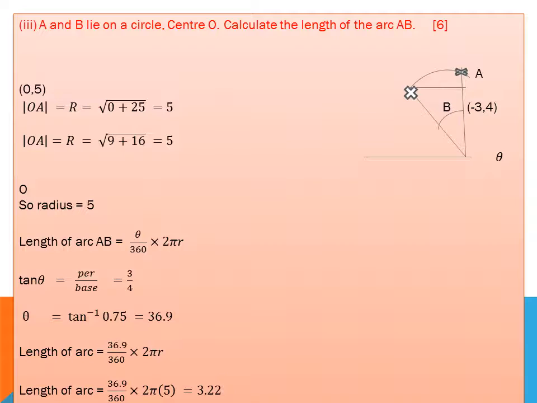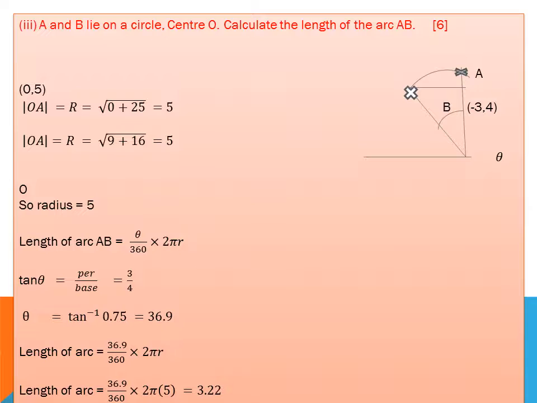Length of arc AB. The formula for the length of arc AB is theta over 360 times 2 pi r. We have already found r in the previous step. Now we should find the value of theta here. Tan theta: I use the identities of tan theta, as I explained in my previous lecture in paper 2. You should learn the sentence: Some People Have Curly Brown Hair Through Proper Brushing. Some means sin theta is equal to perpendicular over hypotenuse, cos theta is equal to base over hypotenuse, tan theta is equal to perpendicular over base.